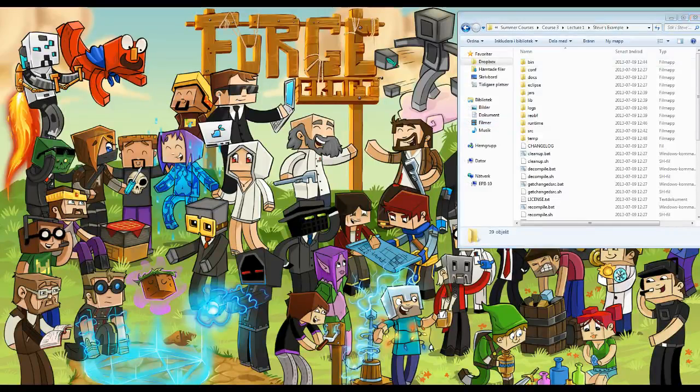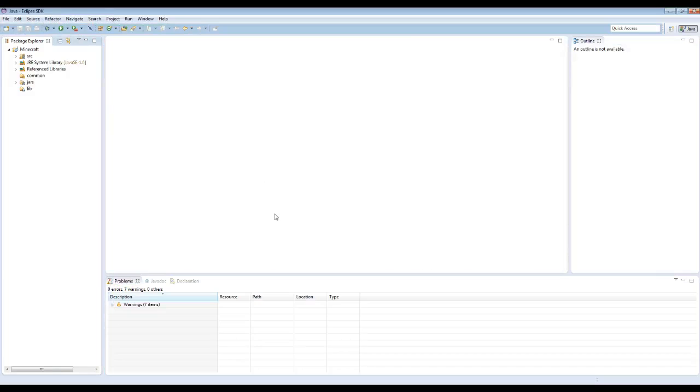Okay, so I've already opened it here. Eclipse takes a few seconds to start, but this is Eclipse for you. We have a few different things here. This big area in the middle is where we type our code. Here we have a package explorer, so there we can see all the files that we have.